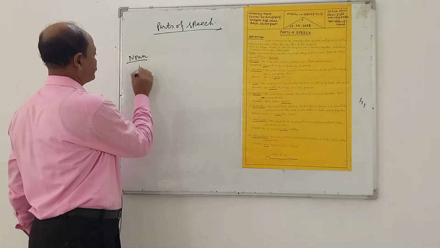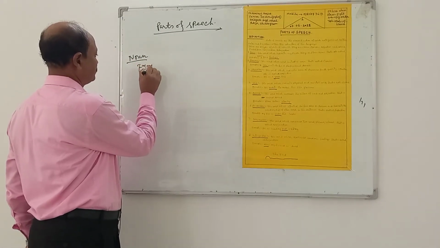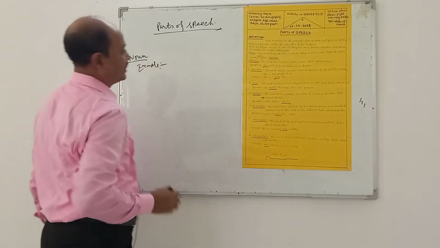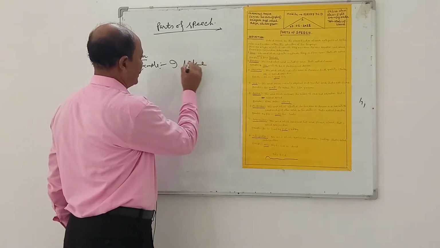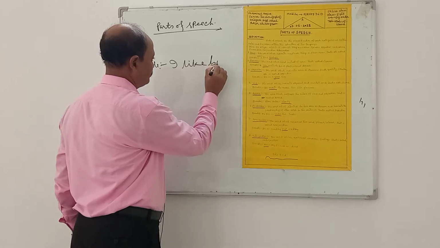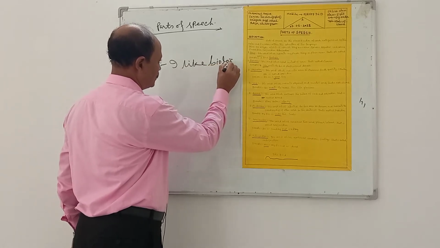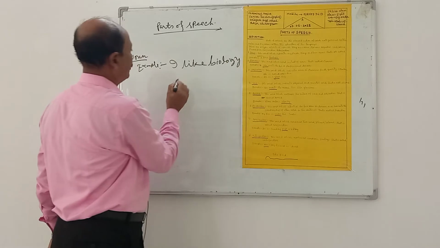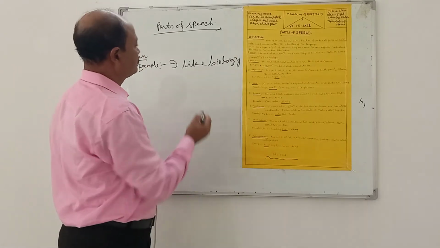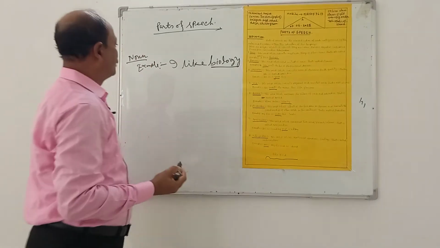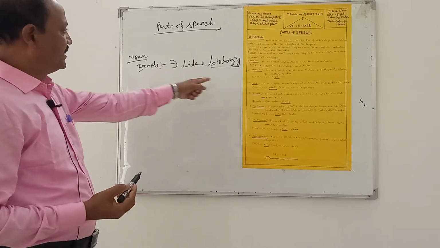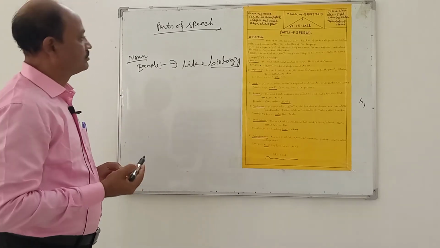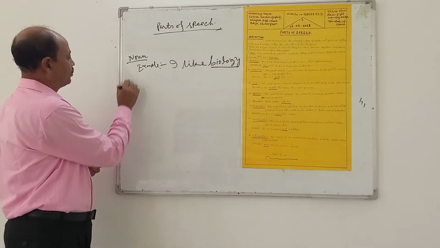Example: I like biology. Biology is a noun in this sentence.